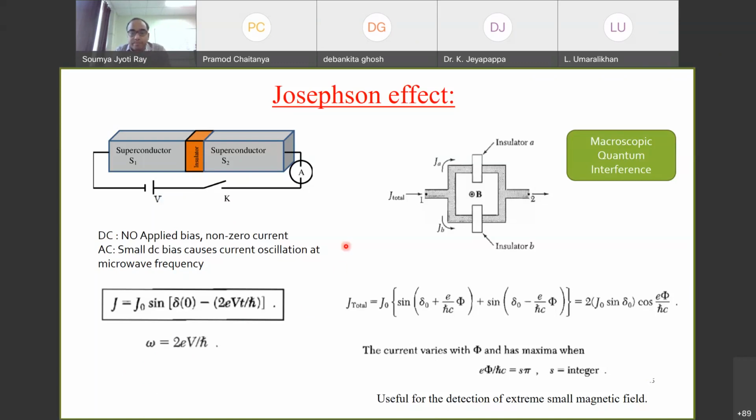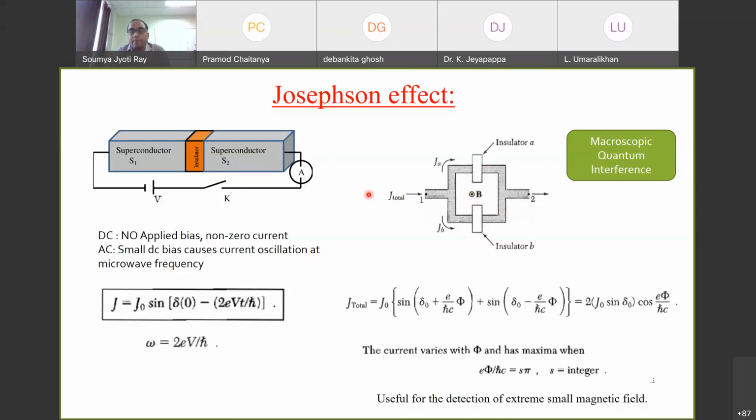Let's say we make a sandwich structure out of this junction, that means I have a superconductor, insulator, and superconductor junction here, and on this side also I have a similar kind of junction. Basically, they are connected to each other. You can think of the left arm as a superconductor, and the right arm is also a superconductor, and in between I have insulator A and insulator B. And I have an applied magnetic field that is applied perpendicular to the plane.